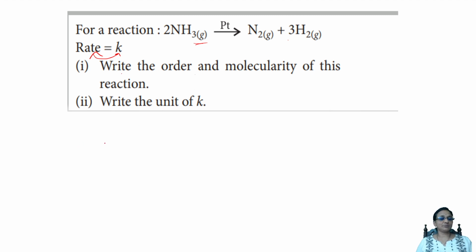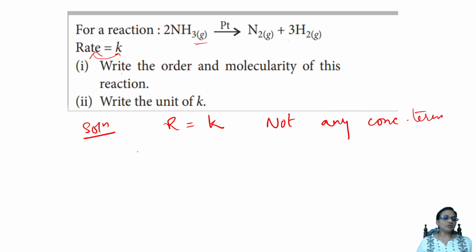Now they're asking, write the order and molecularity of this reaction. Easy. Now tell me students, we very well know when rate is dependent upon rate constant, not any concentration terms, then what do I say? The order of the reaction is zero order reaction. Correct now? Zero order reaction.